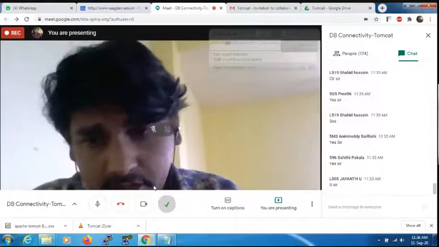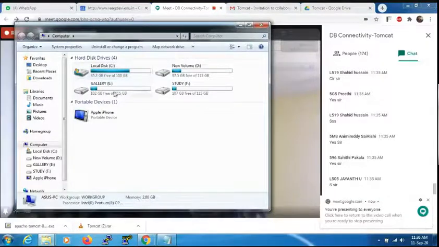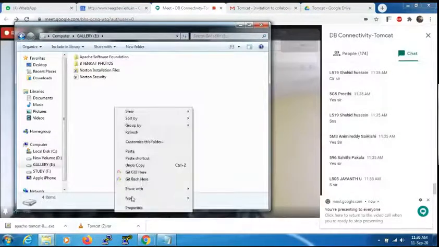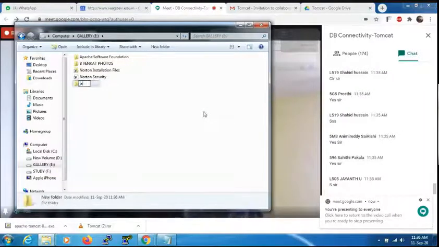Just go to the E drive here. In the E drive, I'm creating a folder. Right click, new folder. I've created a folder with the name jars. Sir, is there any rule to give the name jars? No, sir. Your wish, dear. You can give jars or you can give library as you wish. Since I'm storing all jar files, I've given jars here.